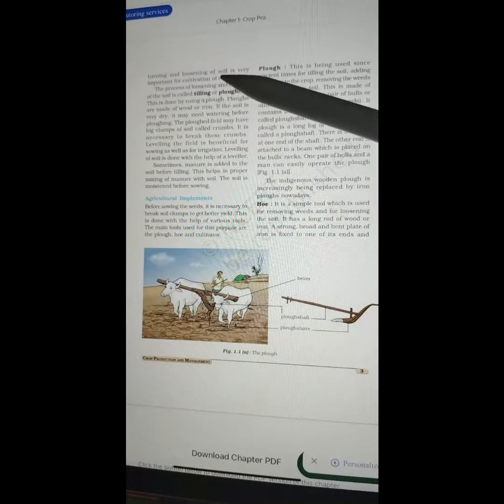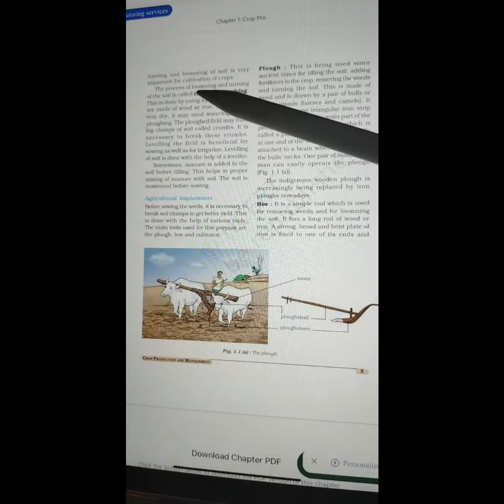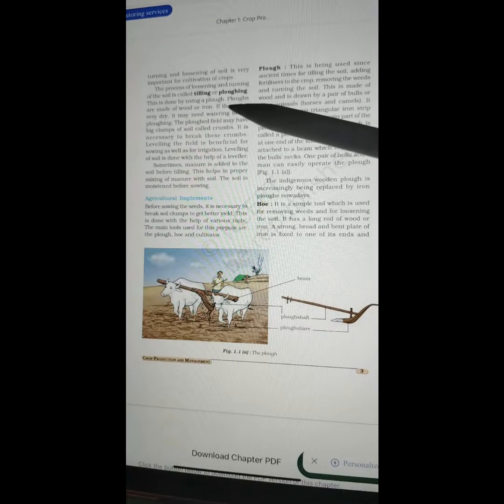Thus, turning and loosening of the soil is very important for cultivation of crops. The process of loosening and turning of the soil is called tilling or plowing. This is done by using a plow. Plows are made up of wood or iron. If the soil is very dry, it may need watering before plowing.